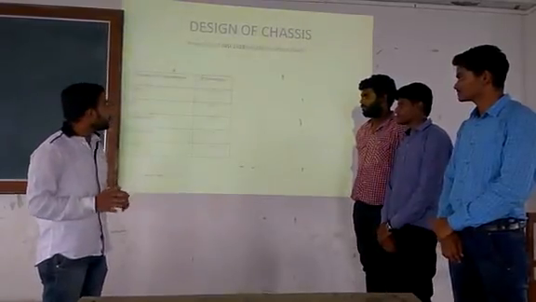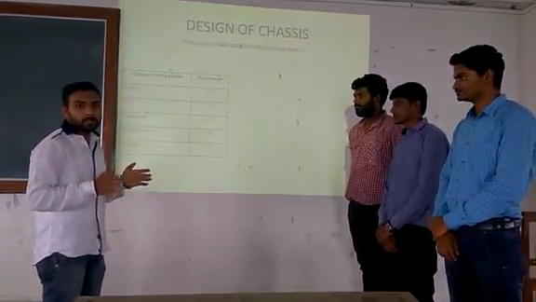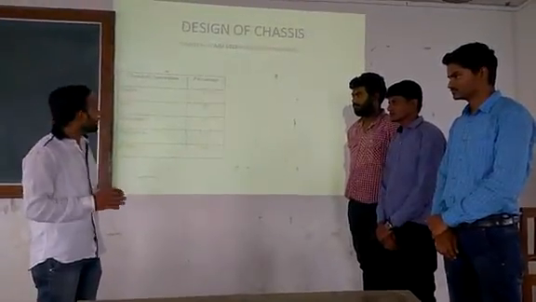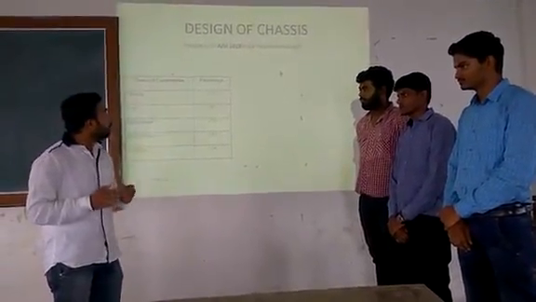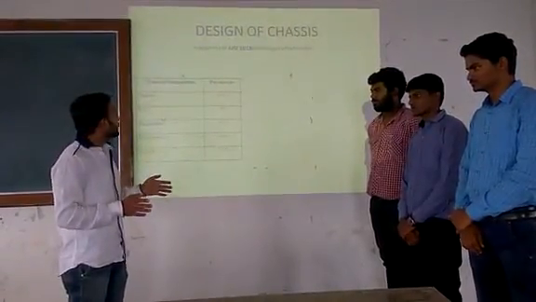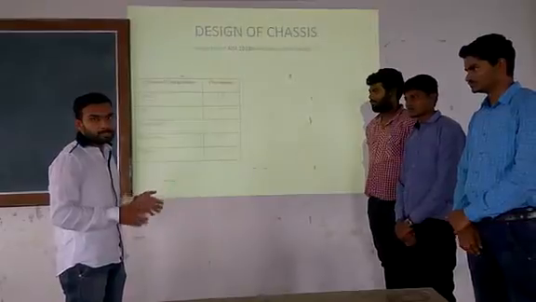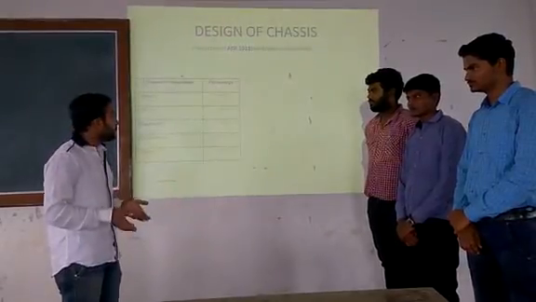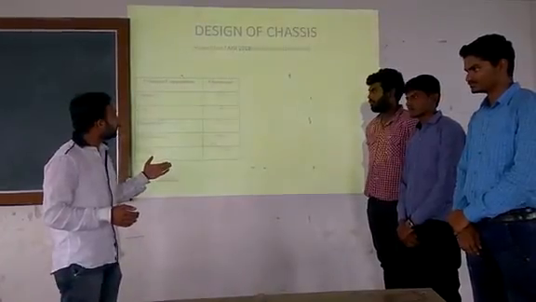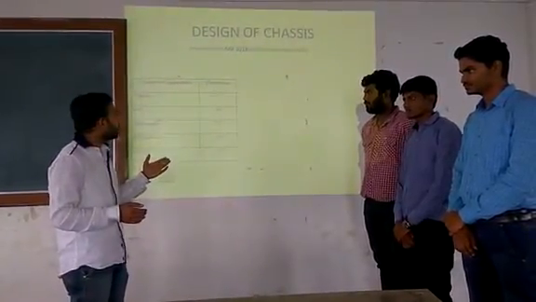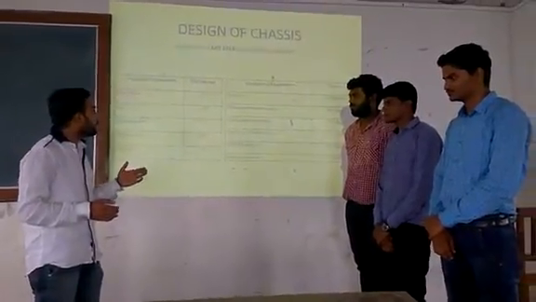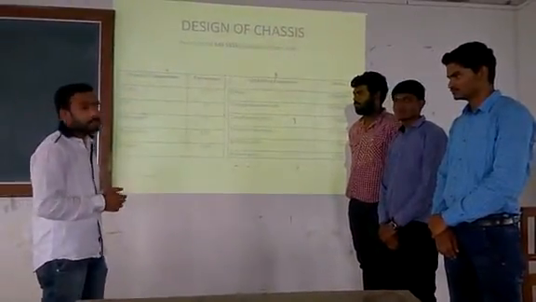To start the design of the chassis, we should first decide the material of the chassis. According to availability and cost, we have selected AISI 1018, and it is easily available in Pune itself. The specifications of our material are a density of 7870 kg per meter cube, ultimate tensile strength of 440 MPa, and yield tensile strength of 370 MPa.